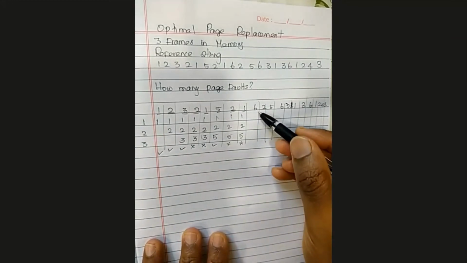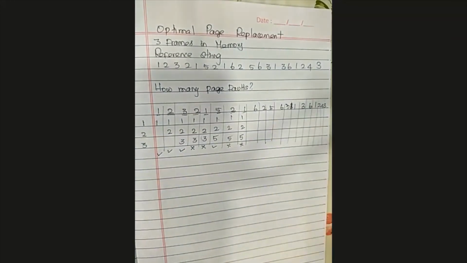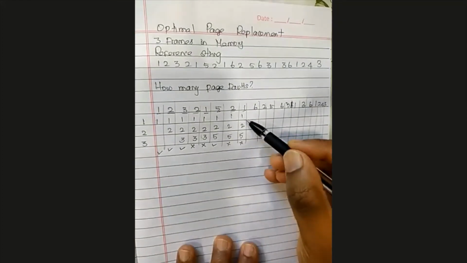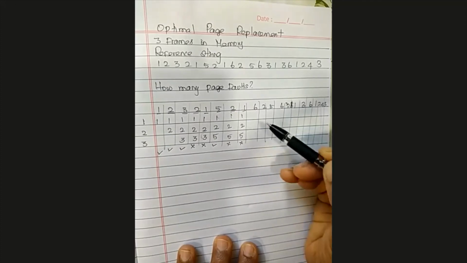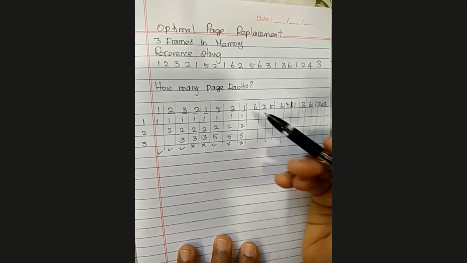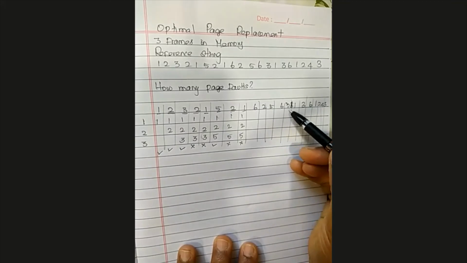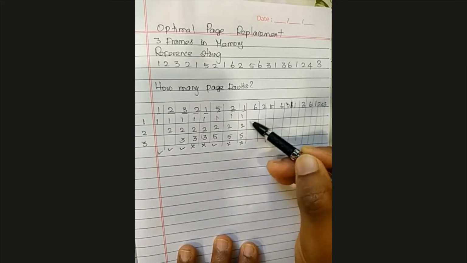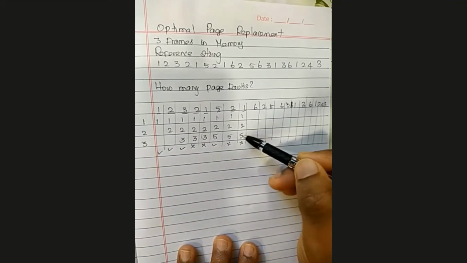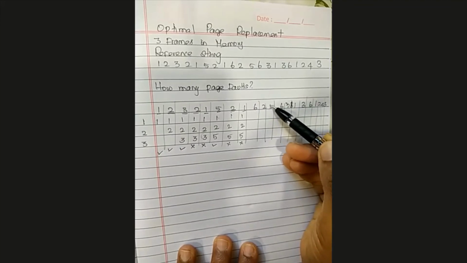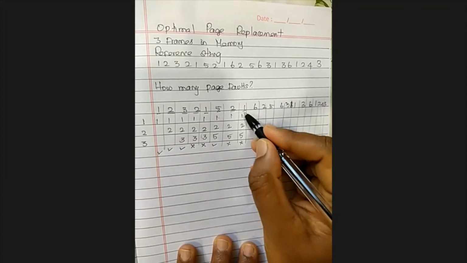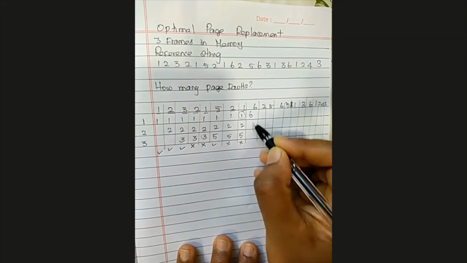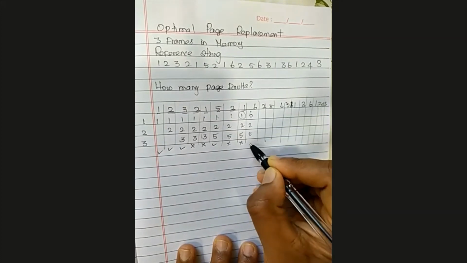You have to check which one I'm going to use in the near future. In my memory, I have page 1, page 2, page 5. Which one will I be using in the near future? 1, no way, it's used long after. 2, yeah, in the near future I may use it. 5, of course. Okay, do you get the idea? 1, after a long reference only I'm going to use the 1. Okay, so target this one, load page 6 here, keep the other pages as they are.